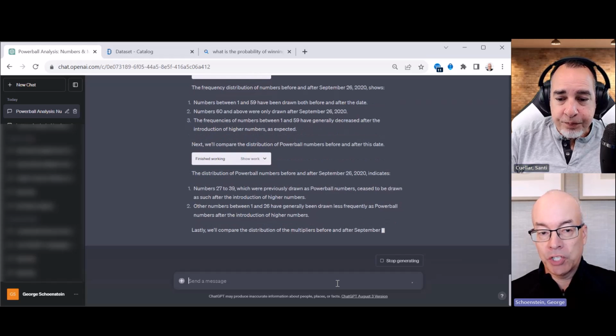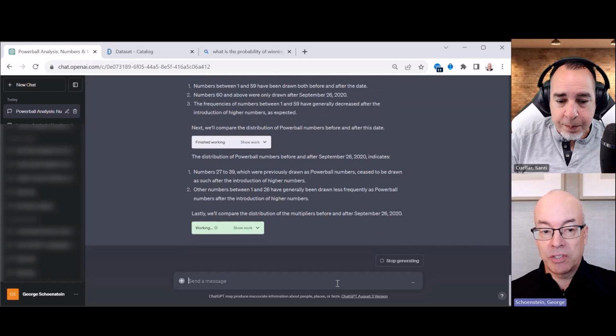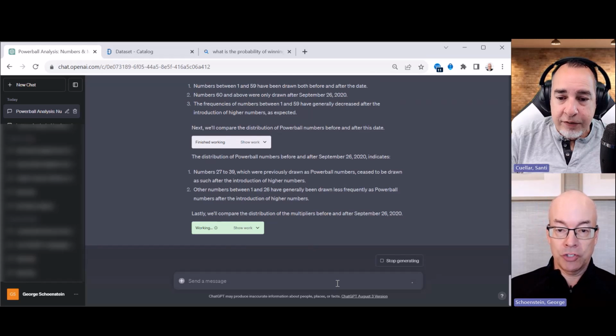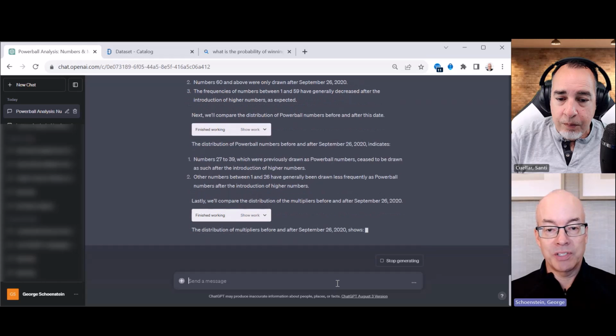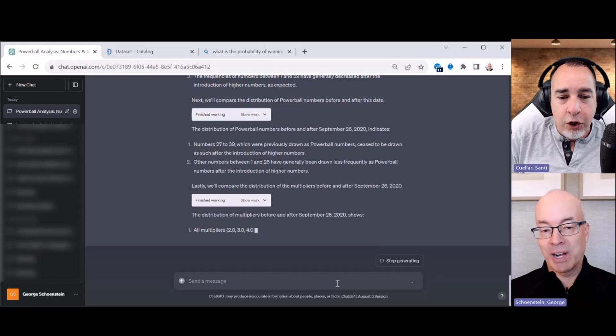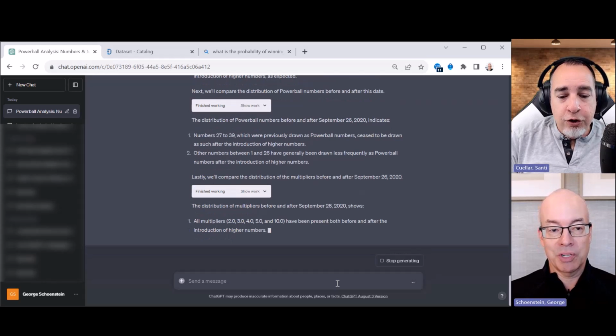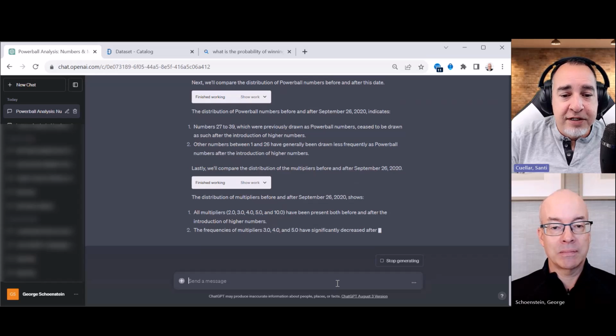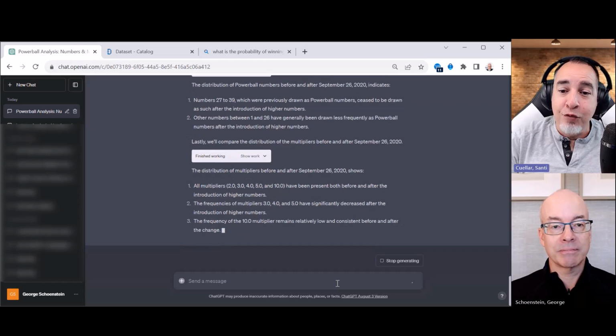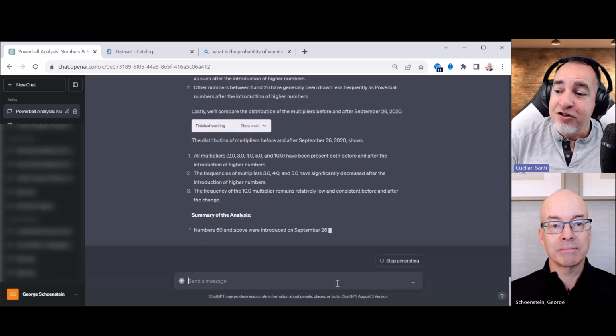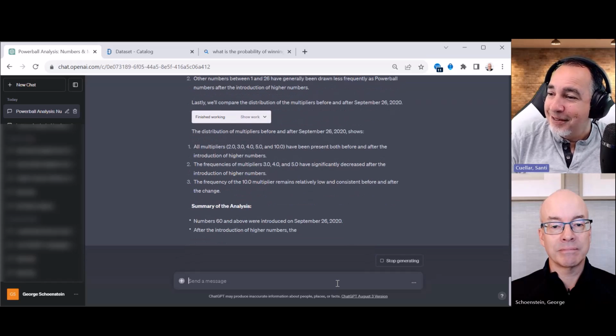And this got down to a much narrower data set, because I think this data only goes through the end of 2020. It saw 60 come in, 60 and above. Now it's slicing down at a smaller level below that. Now it's going to do a little analysis on what it sees in this data. And then we're going to ask it to pick some numbers for us. We'll see what it comes up with. Look at the number one. It says numbers 27 to 39, which were previously drawn as Powerball numbers, ceased to be drawn after they added the 60 plus. Interesting.